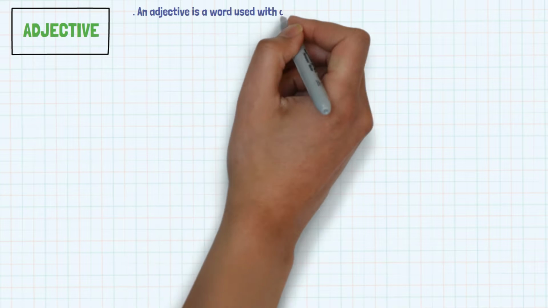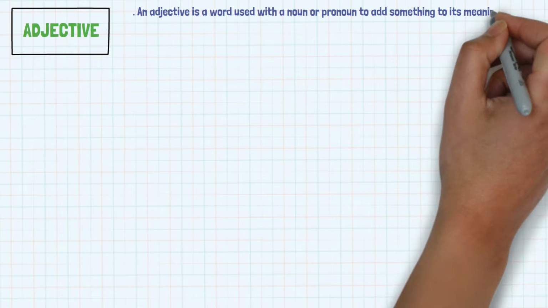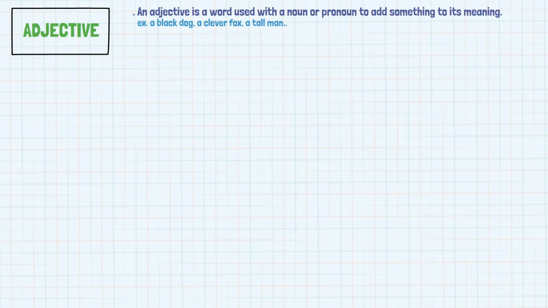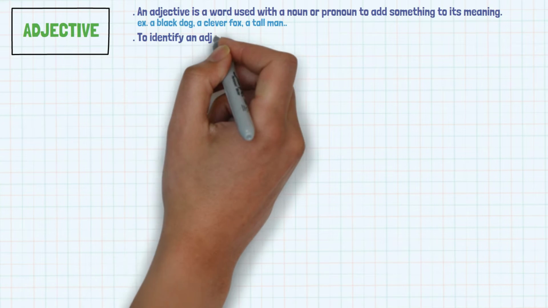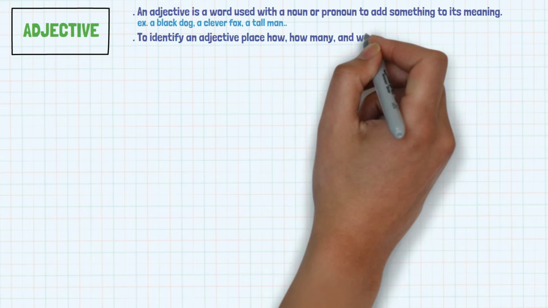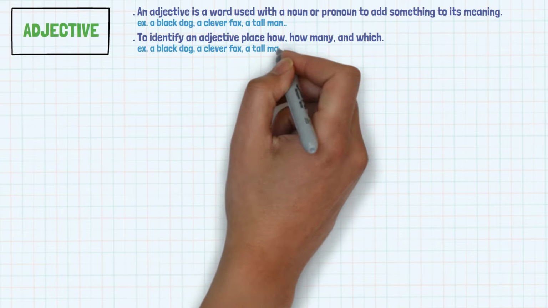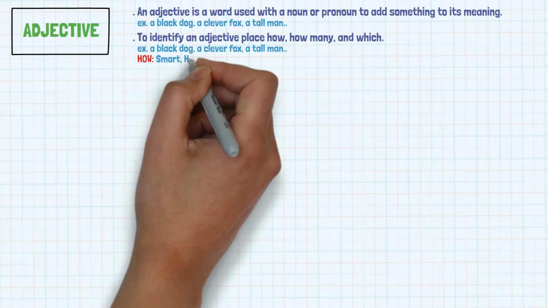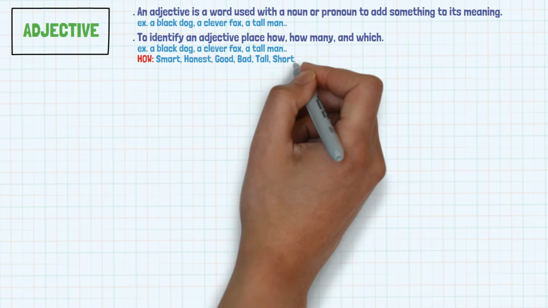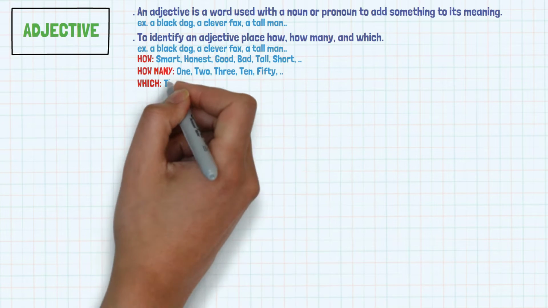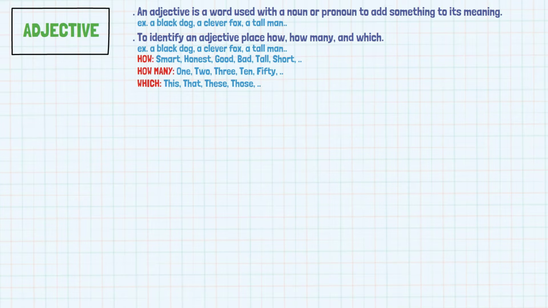Adjective. An adjective is a word used with a noun or pronoun to add something to its meaning. For example, a black dog, a clever fox, a tall man, etc. To identify an adjective, place how, how many, and which. How: smart, honest, good, bad, tall, short, etc. How many? 1, 2, 3, 10, 50, etc. Which: this, that, these, those, etc.